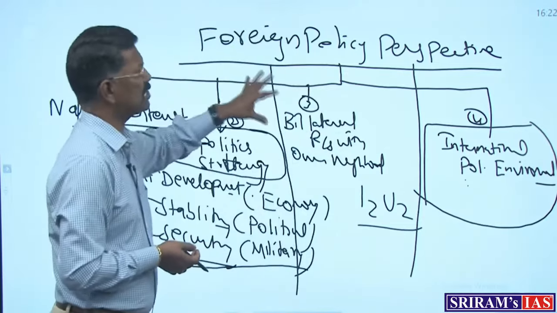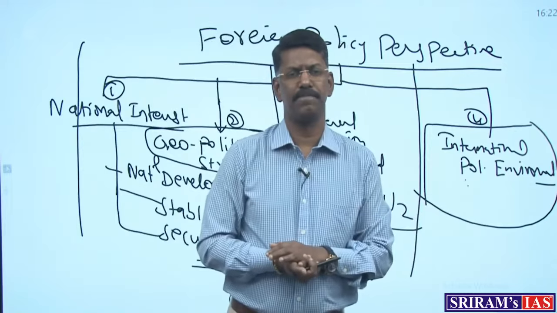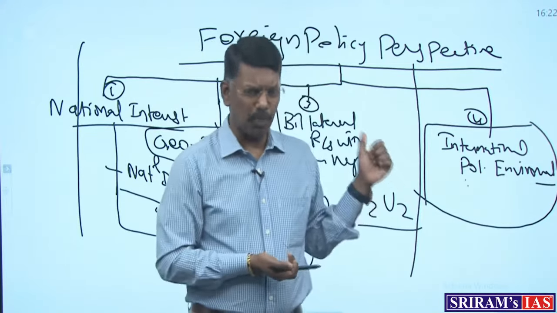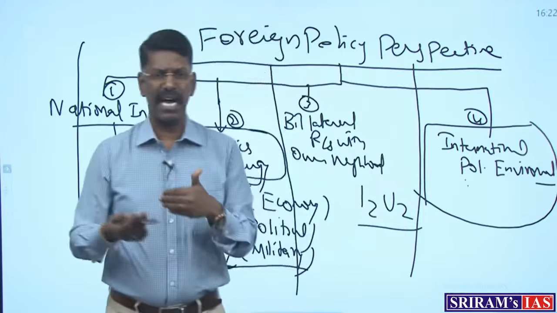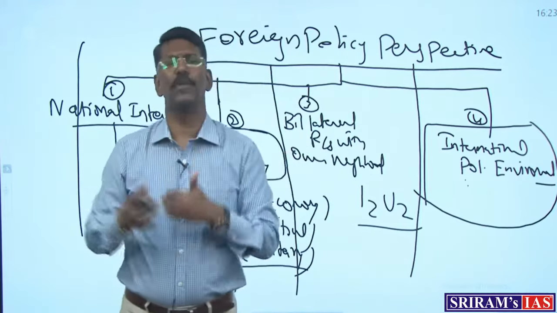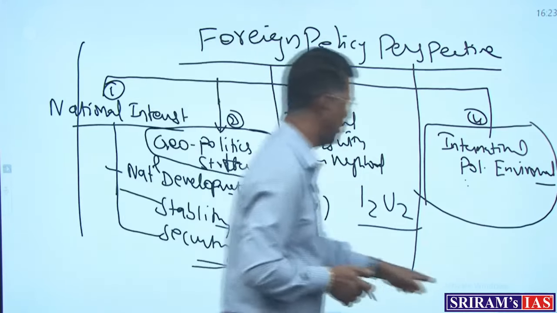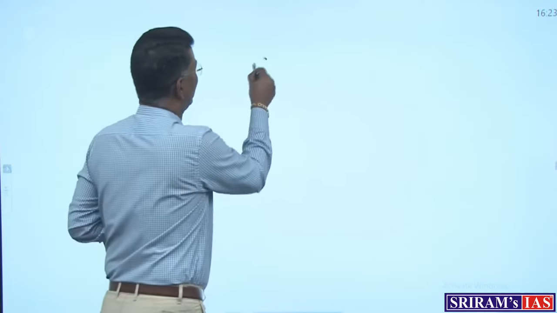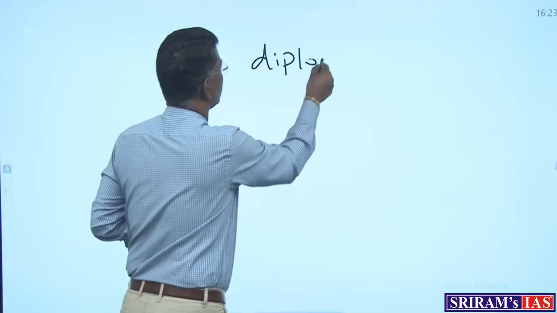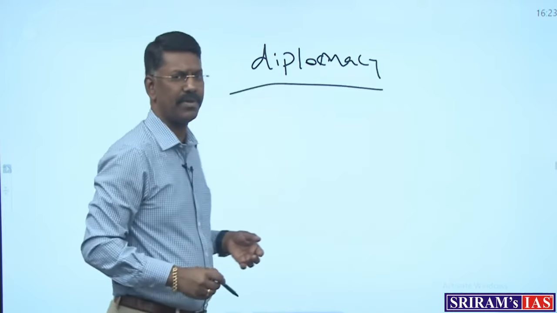Okay, so this is the first and foremost important thing when you look into the idea of the foreign policy perspective. But we are going to support this idea as an optional class. So far it is a GS optional. Now I am going exclusively to the optional class. Some kind of idea you have to give importance to. For example, there is always a vocabulary in the name of diplomacy, the diplomacy that we are going to practice.